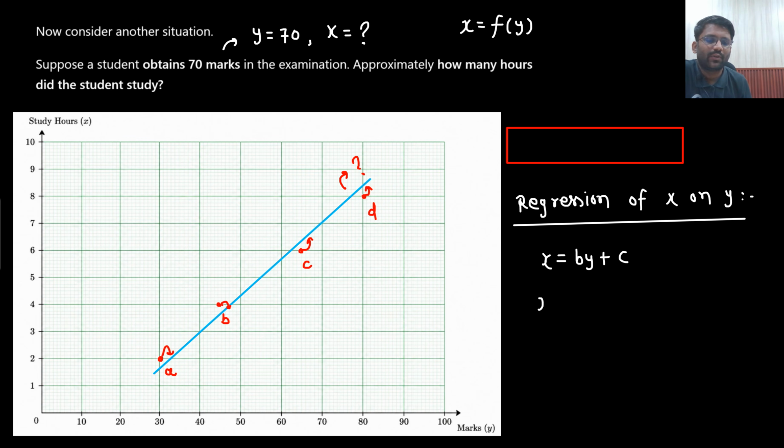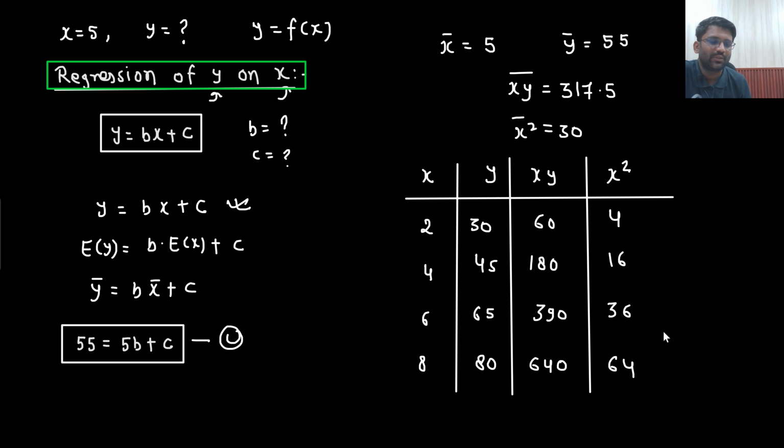Then the same process I will follow. But here also you have introduced b and c, and here also you have introduced b and c. So they are different. I hope you will be able to understand. So let's call them b1, c1.